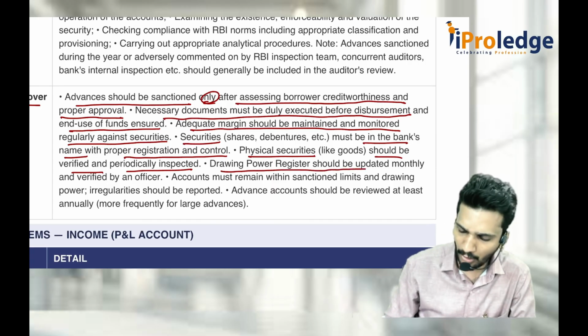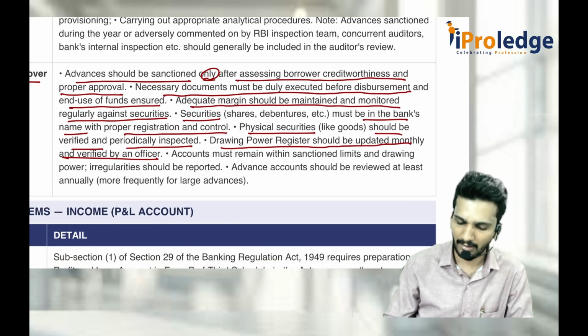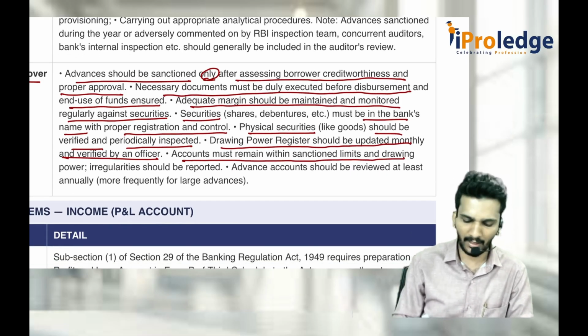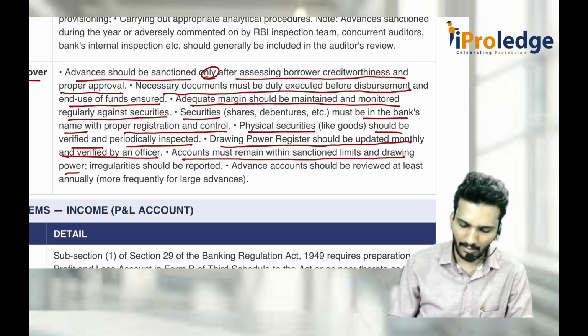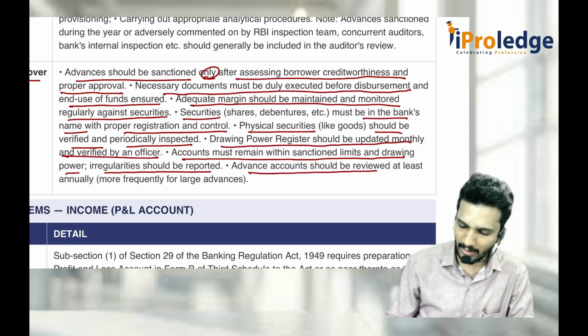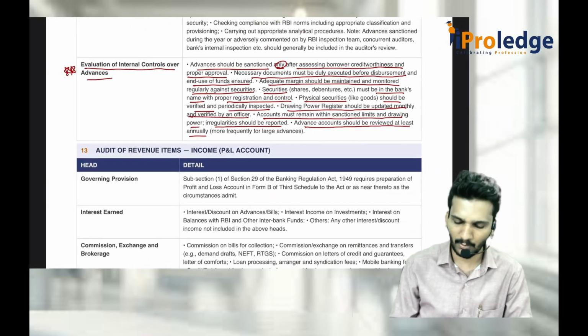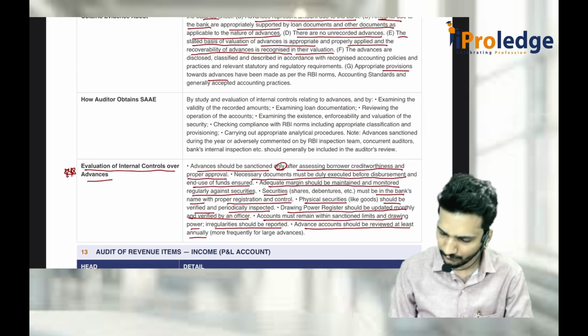The drawing power register should also be updated monthly and verified by an officer depending on the stock statement. Accounts must remain within the sanction limit and drawing power. It is for working capital loans, and whatever irregularities there are should be reported. Advance accounts should be reviewed at least annually. Most frequently, large advances should be reviewed at least once every year.